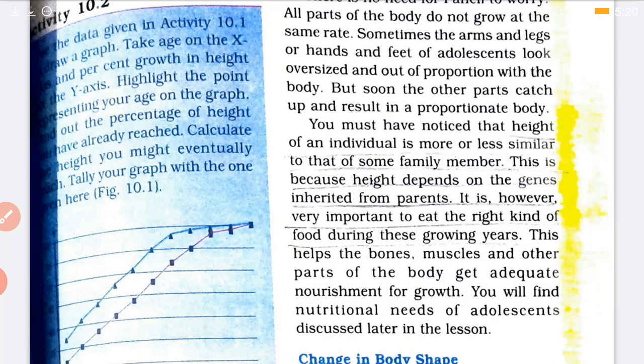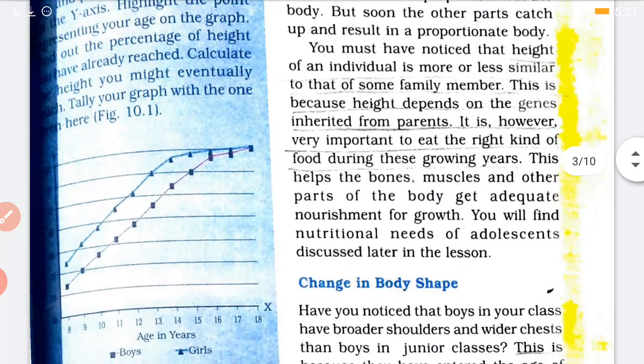If your parents are tall, then the baby is going to be a tall baby. But if one of the parents is short, जैसे मम्मी अगर शॉर्ट हाइट की है, पापा टॉल है, तो हो सकता है बच्चे शॉर्ट हाइट के हों. So it also depends on the genes, because we had seen in the cell chapter that genes are responsible for carrying characters from parents to the offspring. तो आपके पेरेंट्स का क्या हाइट है उसमें भी डिपेंड करता है आप कितने लंबे होगे. And during this adolescence, when the height increases, it is the growing age, so we have to have proper nutritious food, which we will see afterwards in the chapter.